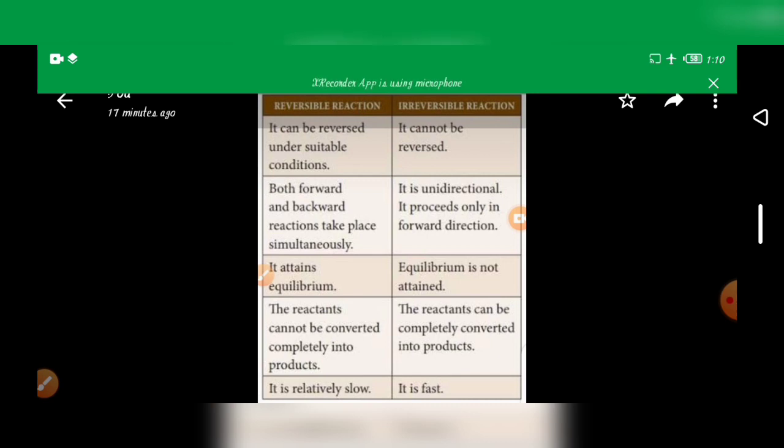A reversible reaction attains equilibrium. In an irreversible reaction, equilibrium is not attained. In reversible reactions, the reactants cannot be converted into product completely. In irreversible reactions, the reactants can be completely converted into products. Reversible reactions are relatively slow. Irreversible reactions are faster. Okay, today's session will be over.